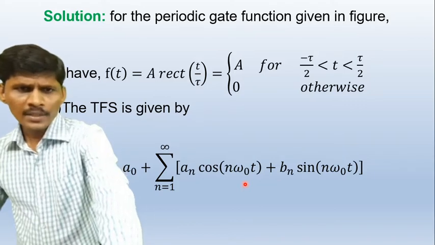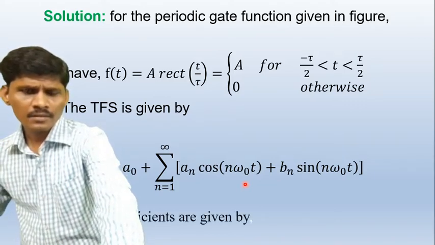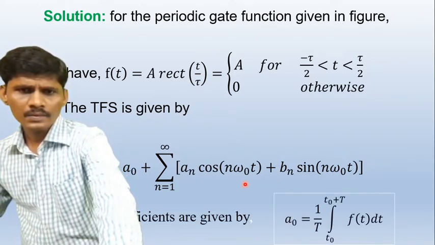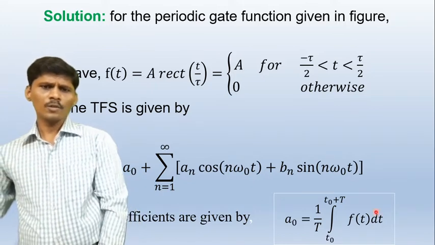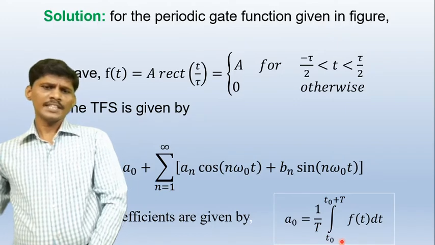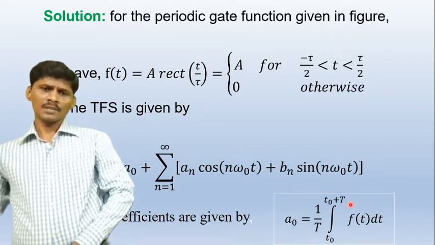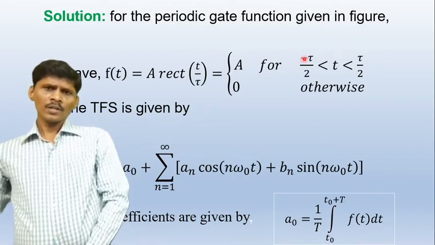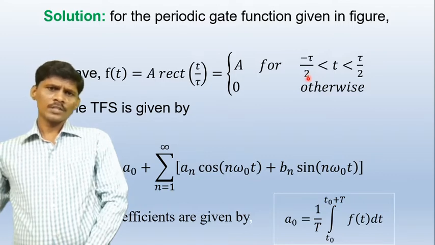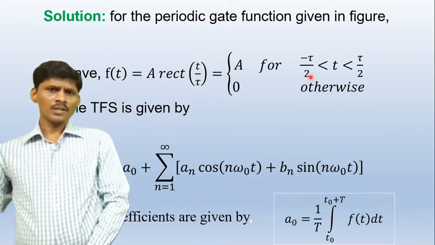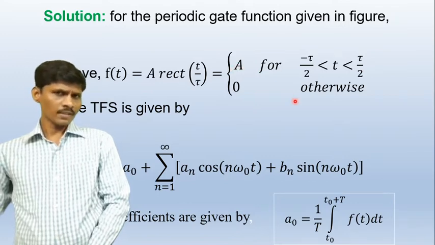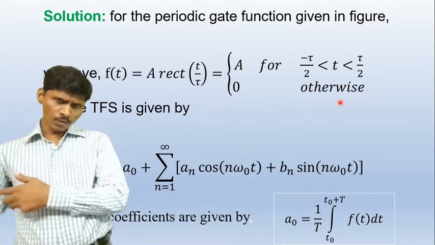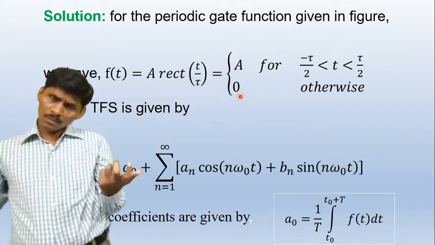So what is the time period here? Capital T is the time period. So the coefficient a naught is equal to 1 by capital T integral t naught to t naught plus capital T. So what is the lower limit? Minus tau by 2 is the lower limit. So now here, from minus tau by 2 to plus tau by 2, the rectangular function is constant, and from tau by 2 to 3 tau by 2, the rectangular pulse is 0.